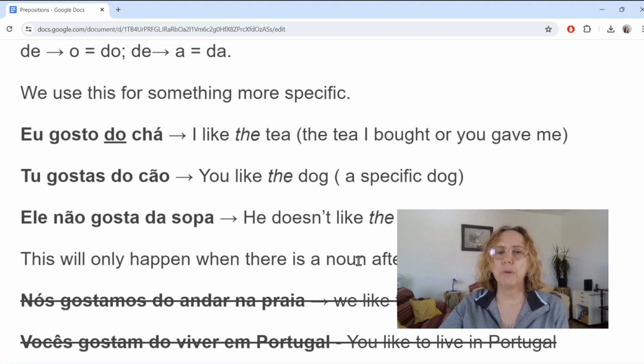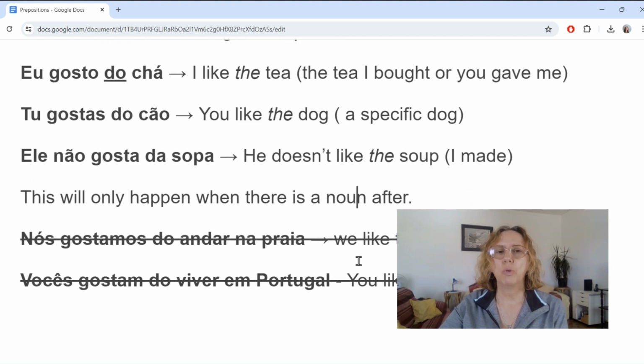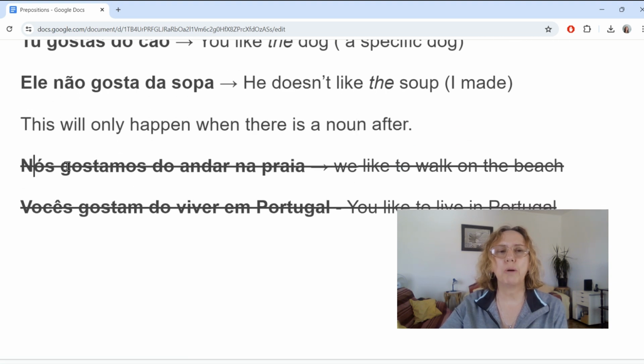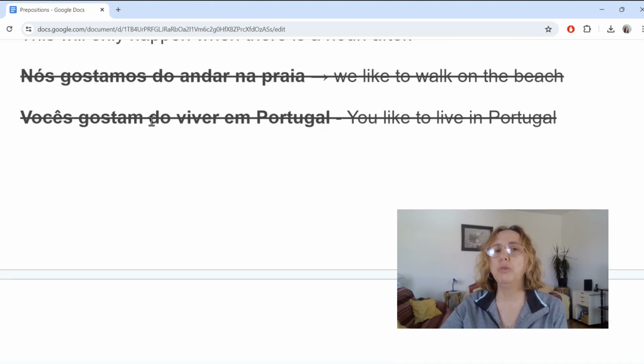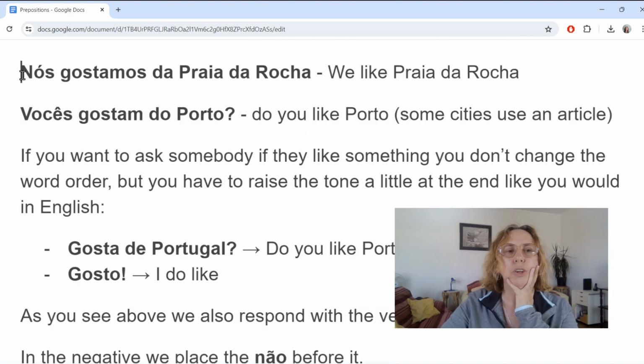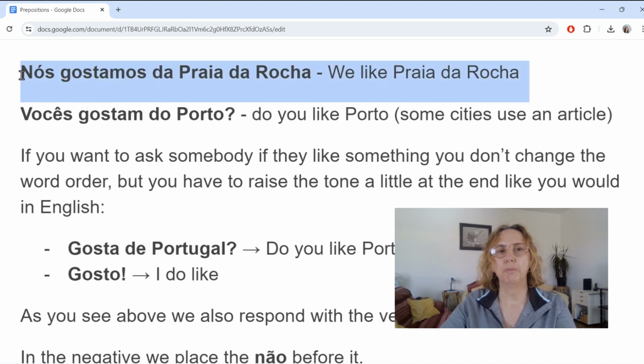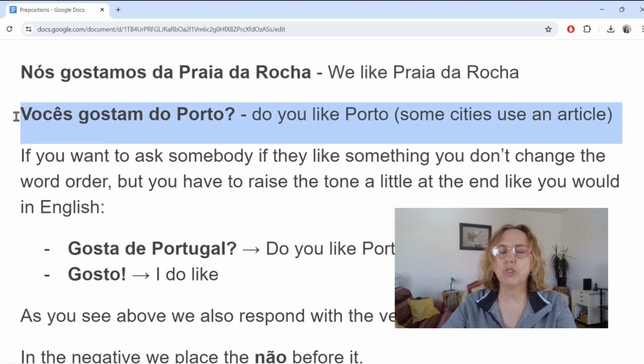So this will only happen when there's a noun coming after the preposition. So we're not going to say nós gostamos do andar. We're not going to say vocês gostam do viver em Portugal. So nós gostamos da praia. Nós gostamos da Praia da Rocha. We like Praia da Rocha. So we're talking about a specific beach. Vocês gostam do Porto? Do you like Porto? Some cities will use an article before the name.